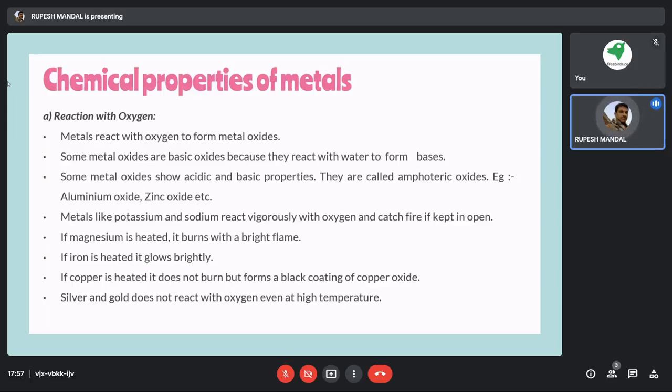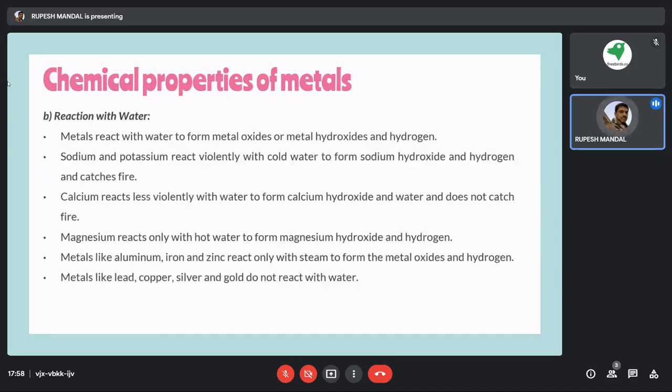Similarly, silver is also one kind of metal that, if we heat it at a high temperature, is not going to react with the oxygen, so there is no loss of that material. So these materials are very least reactive. Then we have reaction with water. Metals react with water to form metal oxides or metal hydroxides and hydrogen.